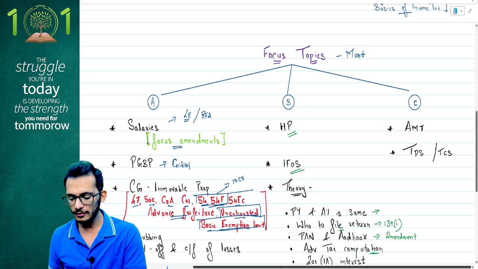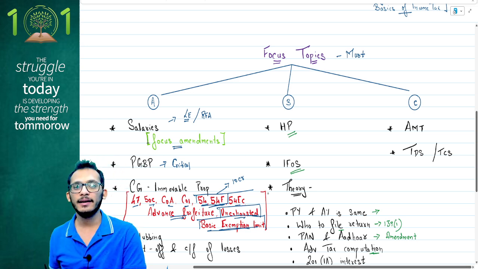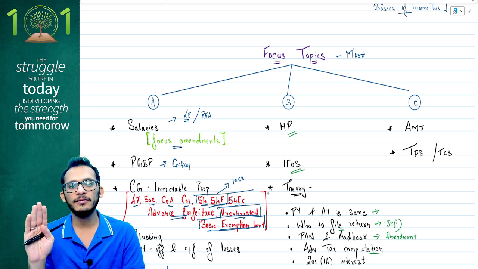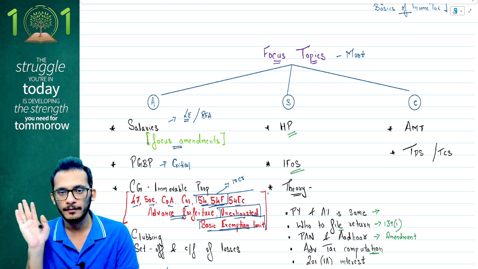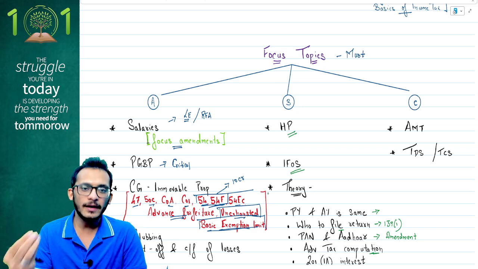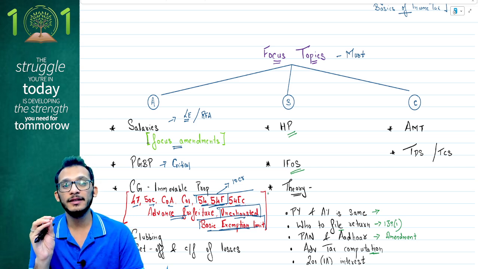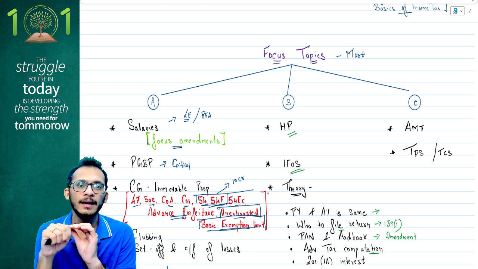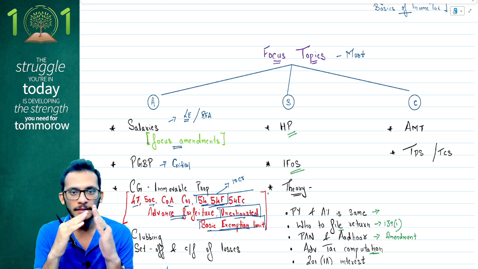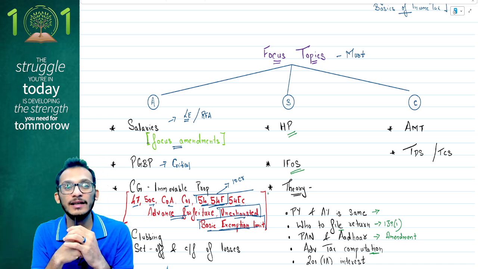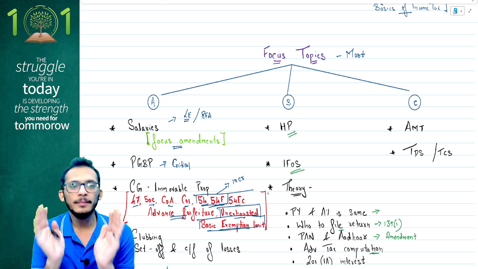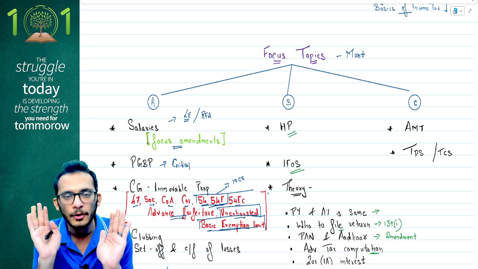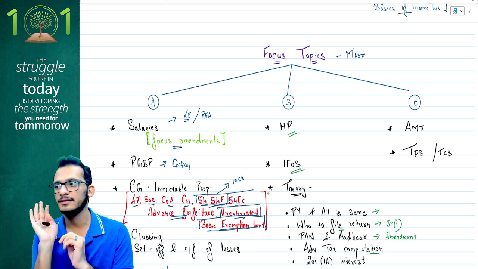Once you are done with all those things, people, the last focus tip which I have is the chapter of AMT. The reason I'm putting AMT is only because I am expecting 10AA to come for the exam. Because I'm expecting 10AA, ICAI can choose to have your compulsory question number 1 very small by introducing AMT provisions into it, so that they pay less attention to the income but more attention to the tax payable. So I'm putting AMT also here, people. Only because 10AA is there in the syllabus. Other than that, I would not have expected AMT to be part of your important topics, but I am doing it for this attempt because I think this is important.